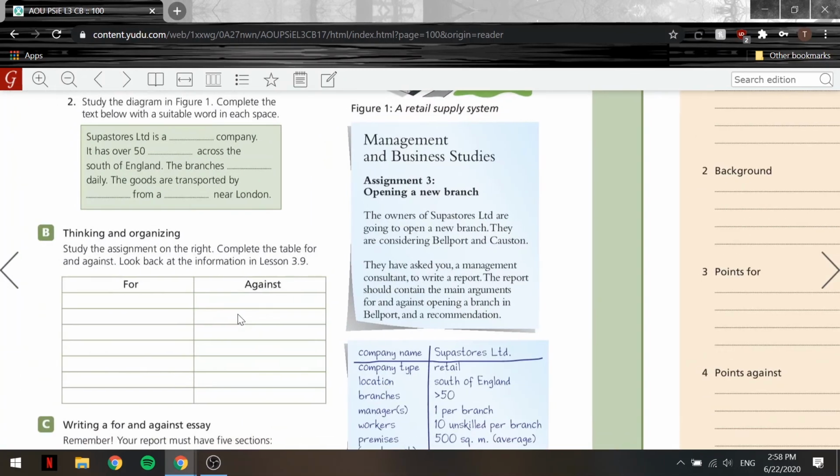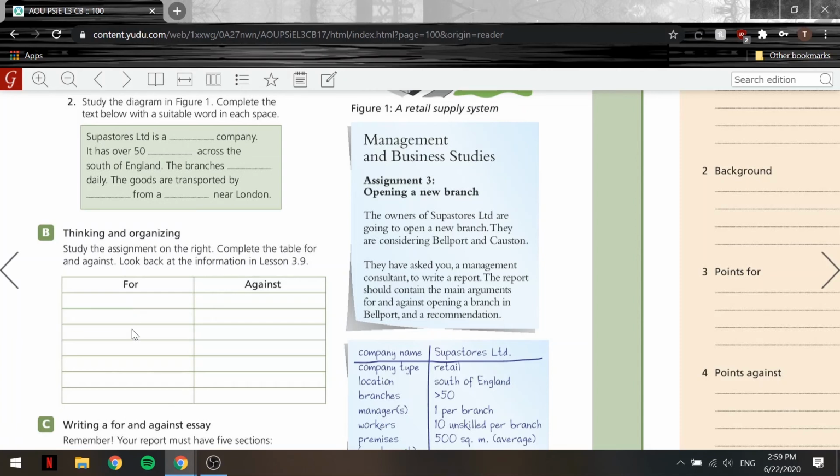Okay, and remember, when we use for and against, we're probably going to write in the 5 sections that I'll talk about in a second. But for now, let's just complete this table here, the things that are for and against. Okay, so why is it a good idea for the owners of Superstores Limited to open a new branch in Bellport. Okay, so as we remember, it is easier to recruit staff because obviously it is larger than Costin and it has a higher unemployment rate.